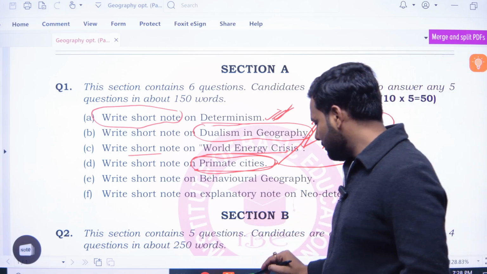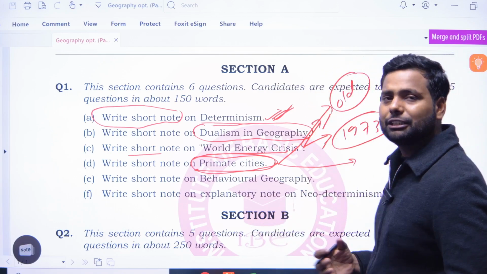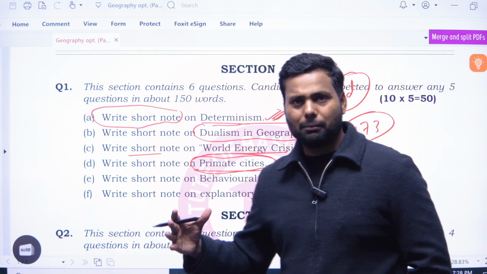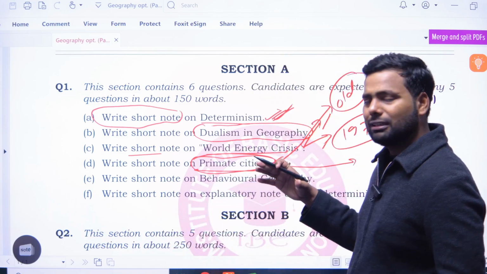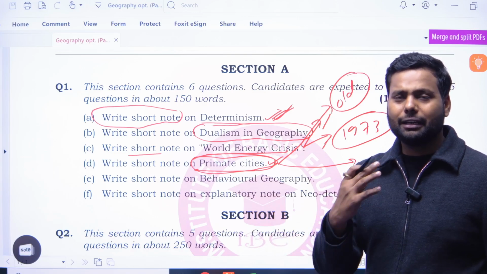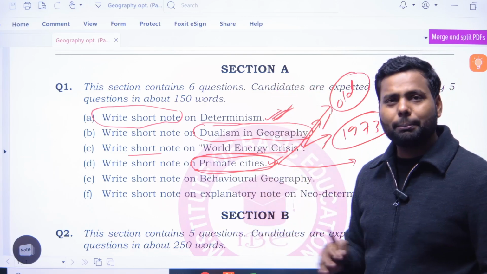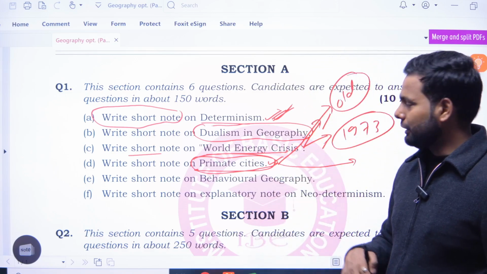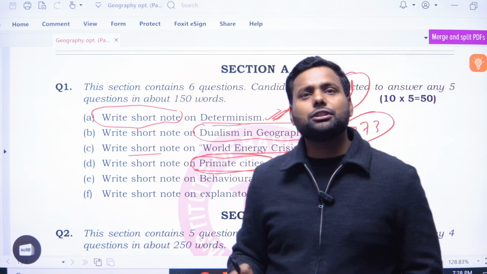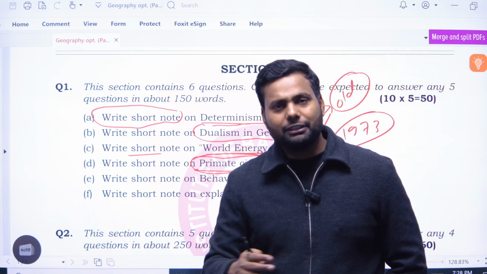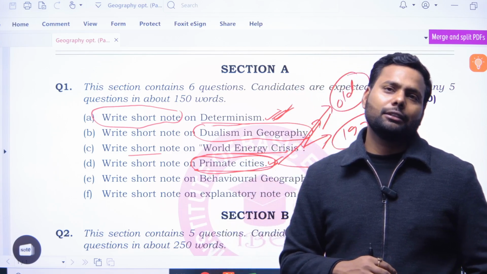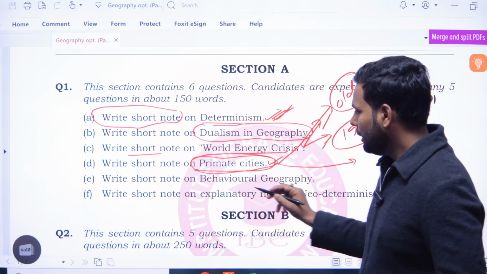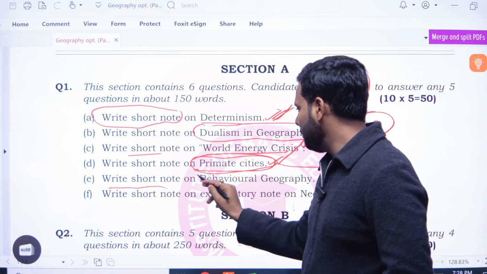This term primate city was used by Jefferson, and we have a lot of knowledge about it, but here we are only discussing how to approach the questions, so we cannot deep dive into the research of Jefferson on primate city.